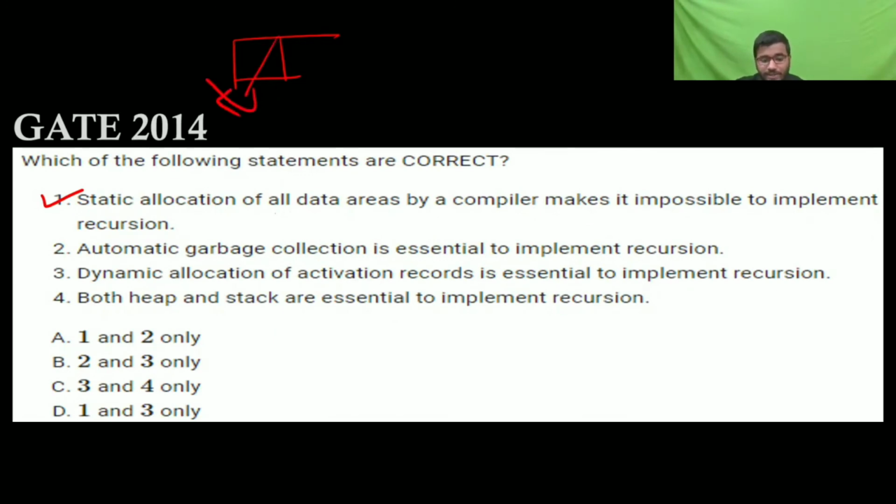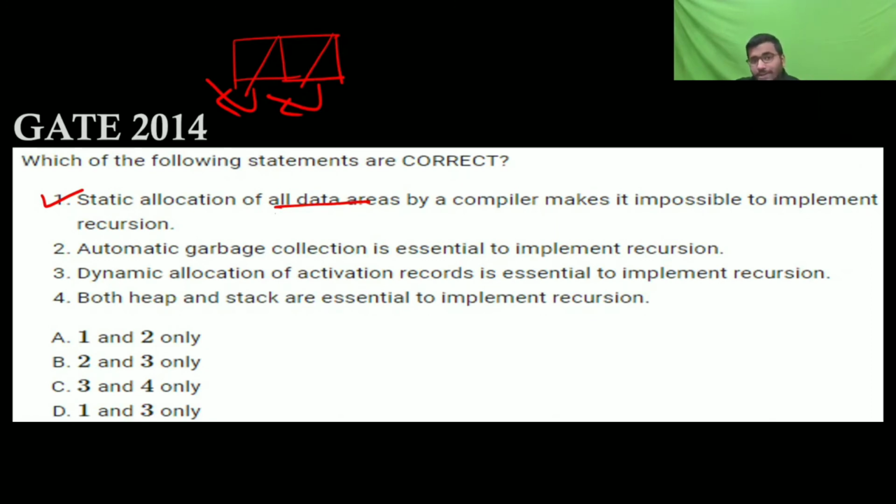During the execution of the program, if recursion is not implemented, then it is not going to be possible. Static allocation of all data area: if you make all data area static, then when you call this function, and again this function, on return this memory will get freed, deallocated. That's why we call it auto. Automatically it will get allocated, and automatically it gets deallocated.